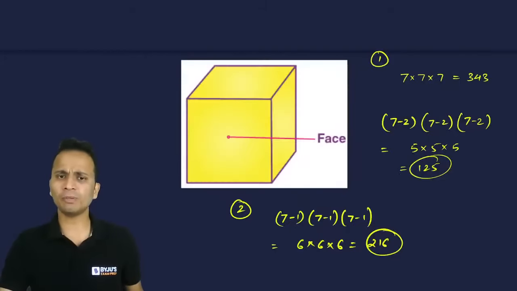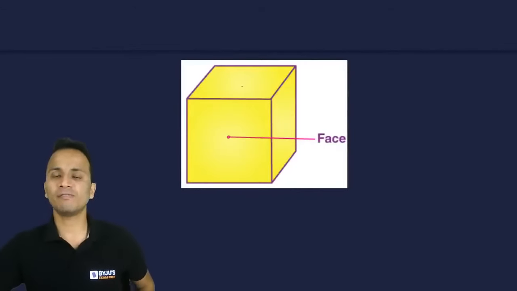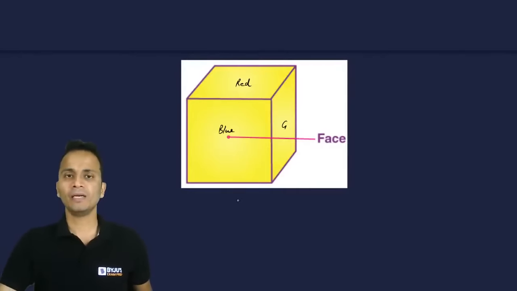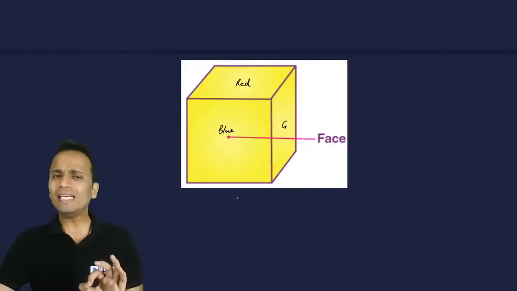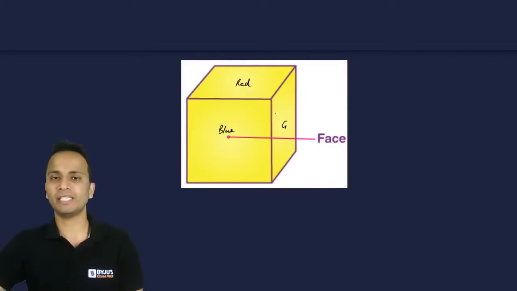Okay, now let's go back to the previous figure. Let's remove everything from here. Okay, now assume that the three faces which are visible, let's say I have painted this with red color, this with blue color, and this with green color. Okay, red, blue, and green. Right? Now, these are the only three faces which are painted. Okay. Now, visualize all the cubes which are present here.